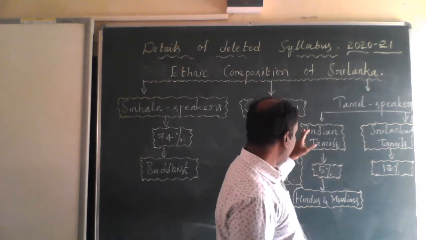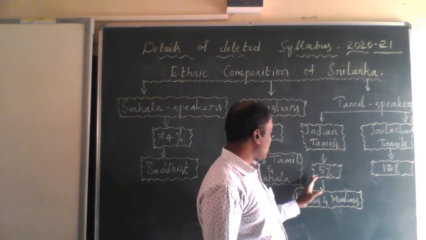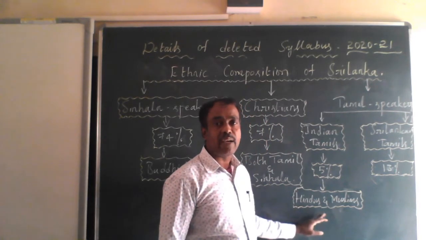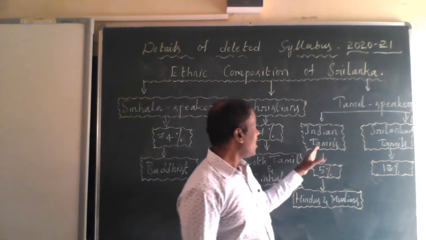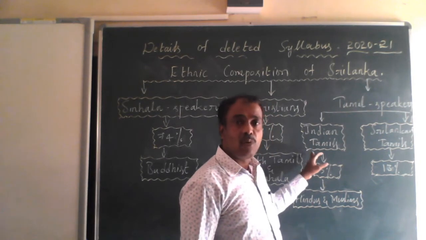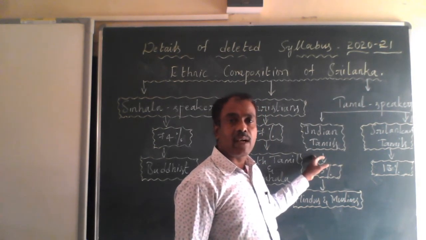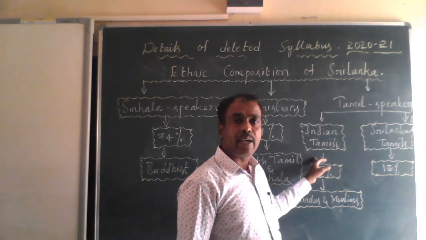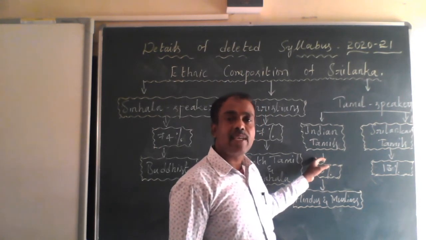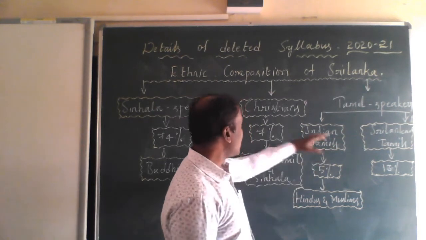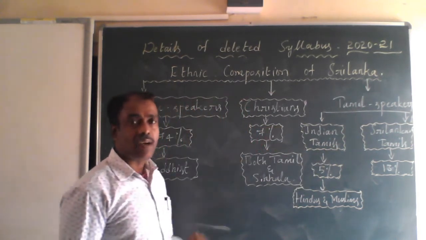The Indian Tamils, 5%, are mostly Hindus and Muslims. Actually, these Indian Tamils' forefathers came to Sri Lanka during the colonial period as plantation workers. So this is the ethnic composition of Sri Lanka.